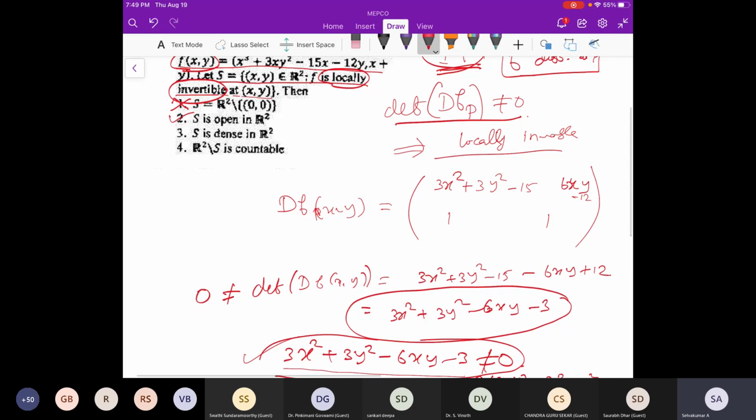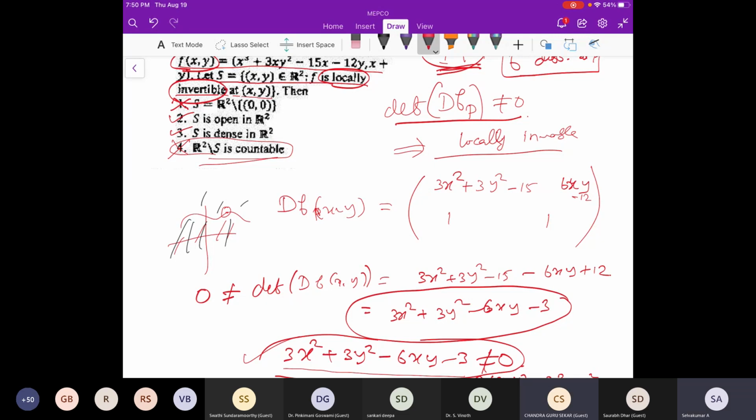Whenever you have some curve in the R2 plane, the complement is dense. Whenever you take a point, in a small neighborhood there are uncountably many points which are not in that set, outside of the curve. This is our set, the complement of the curve, so there are many points. So this is dense also. What about uncountable? R2 minus S is not countable, right? Uncountably many points, so it is not true.